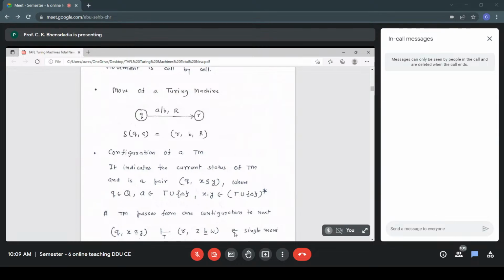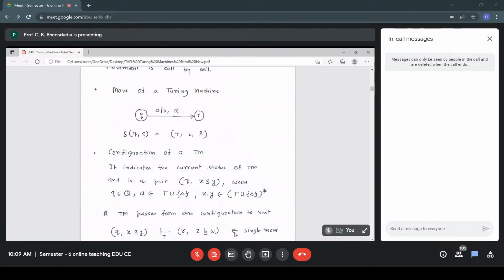And because blank is not part of the tape alphabet, we say tau union blank. The present symbol, that is the symbol over which the read write head is placed, may be any of the tape alphabet, maybe blank also. So A belongs to tau union blank, and X and Y are strings over tau union blank, which means they belong to (tau union blank) star. Tape alphabet plus blank, and any combination of that, we apply the star operator. So X and Y belong to (tau union blank) star.